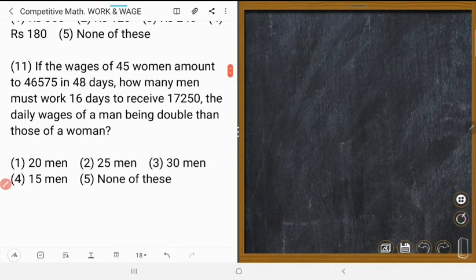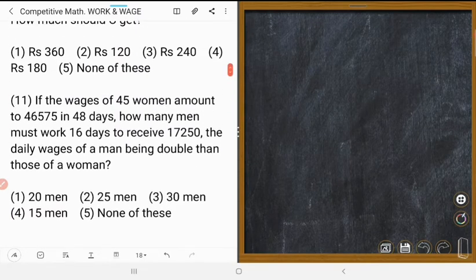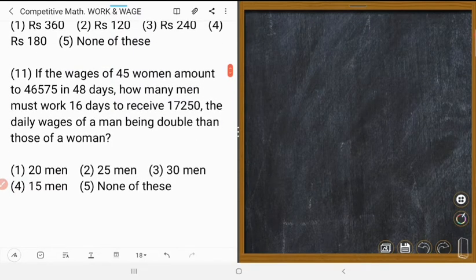Next one is number 11. If the wages of 45 women amount to 46,575 in 48 days, how many men must work 16 days to receive 17,250, the daily wage of men being double that of women?